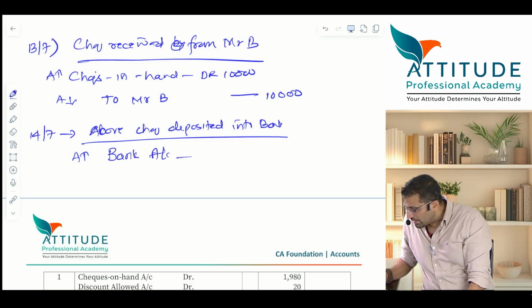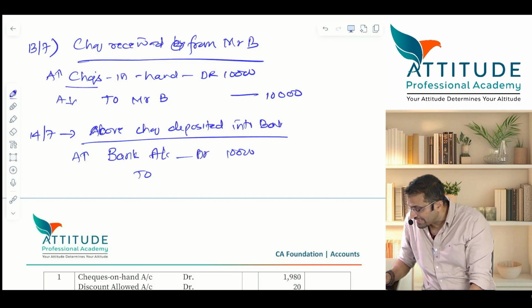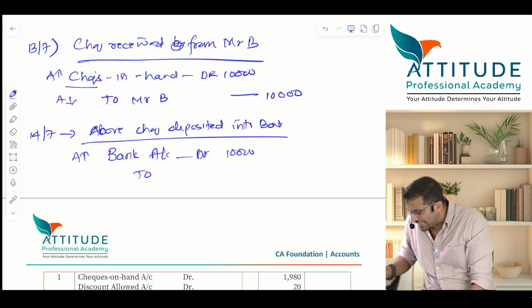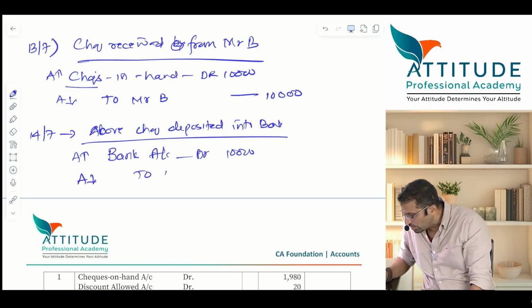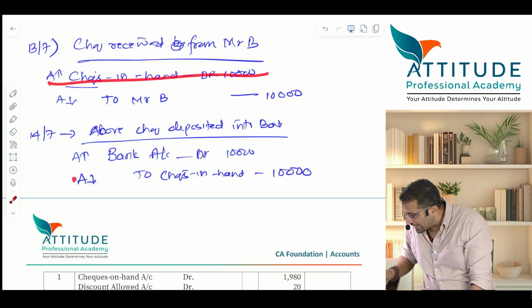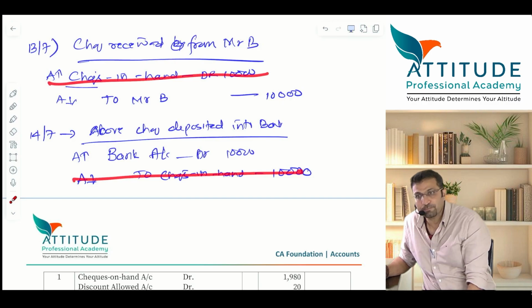Bank account debit 10,000. Second, not cash. This check in hand is going out. What do you give? Checks in hand. Checks in hand is an asset, and the asset reduces. So checks in hand credit, how much? 10,000. Now, checks in hand debit, checks in hand credit, that account gets closed.